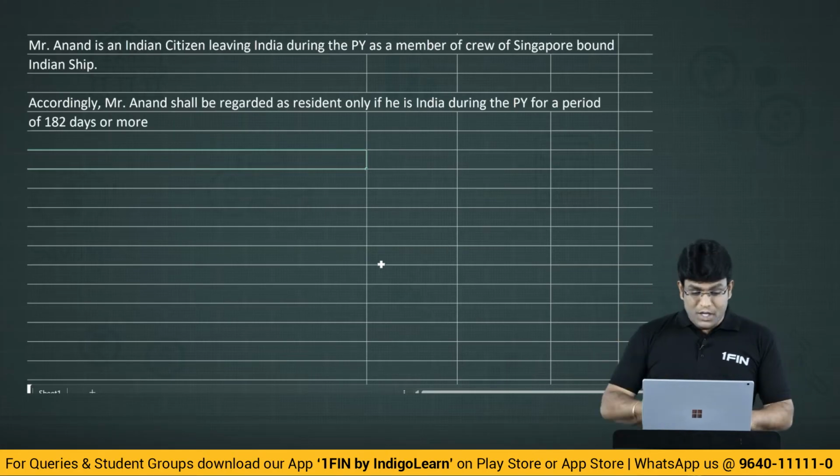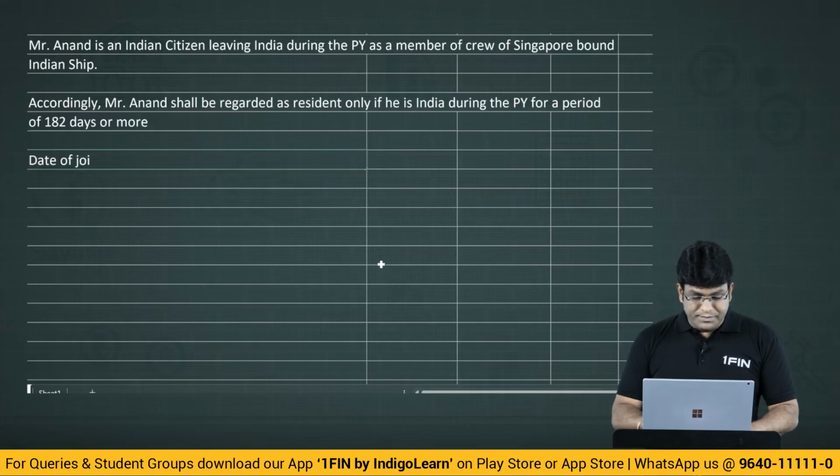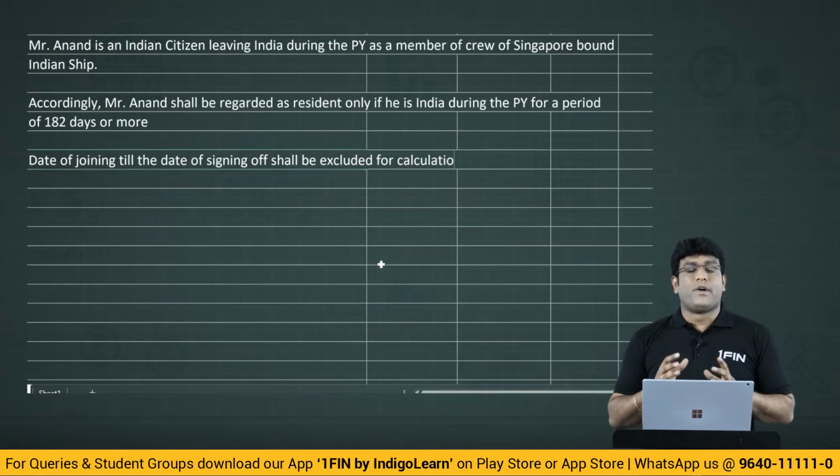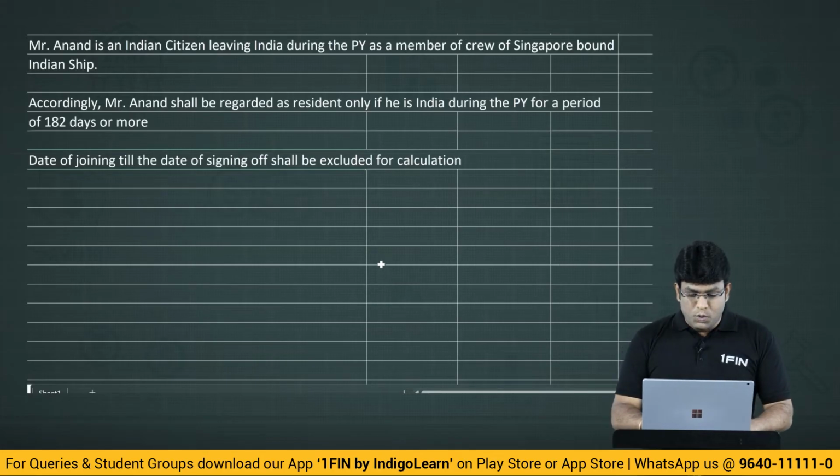So for this point, my dear friends, the date of joining till the date of signing off shall be excluded for calculation of number of days in India.